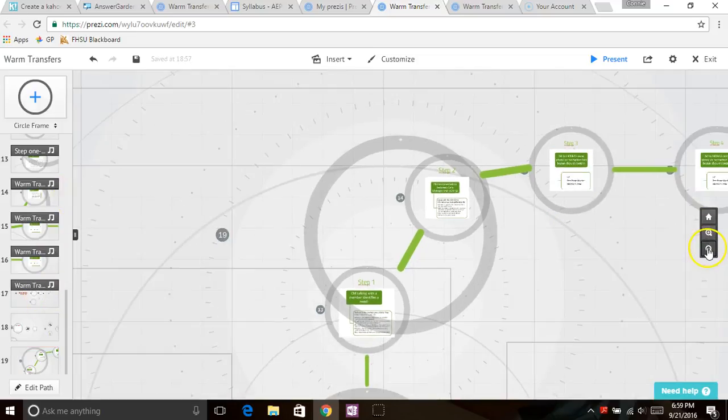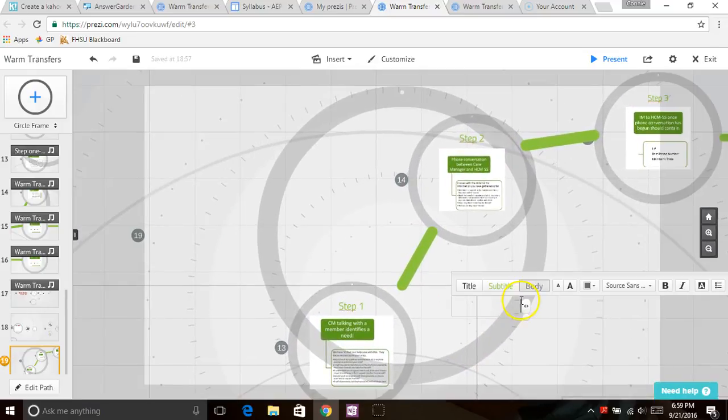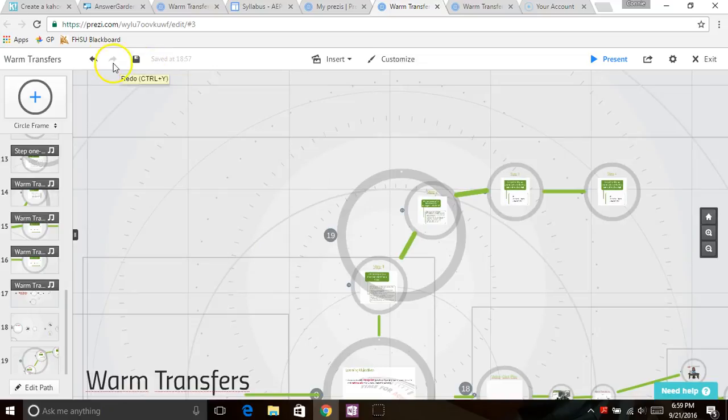Let's unzoom here. We're going to work on that here. So you can add titles and everything. Didn't mean to do that. You can always use the undo key when you don't like something you did.